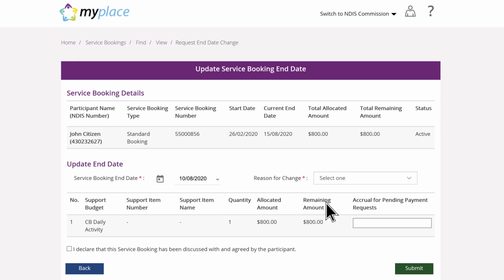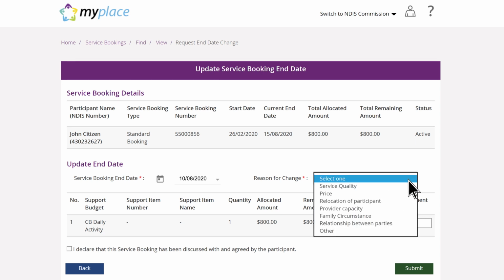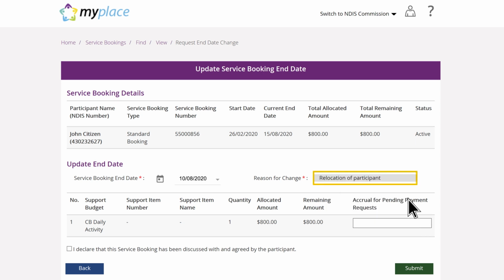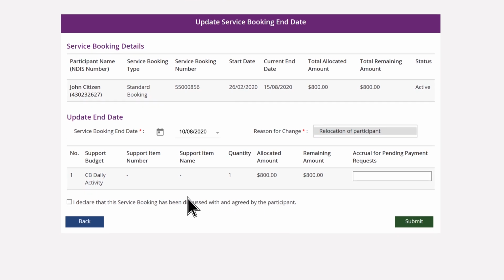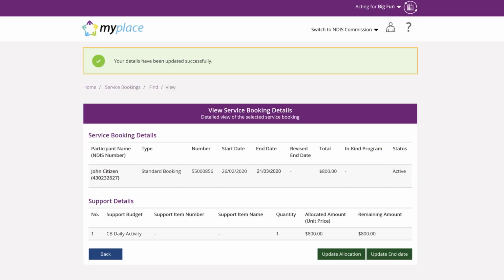Select the reason for change from the drop-down menu. In this example, we will choose Relocation of Participant. You must ensure that you discuss any changes and get agreement from your participant before you submit the change. Click the checkbox that says, "I declare that this service booking has been discussed with and agreed by the participant." Check the accuracy of the updated information and click Submit. A green box will appear confirming your changes.